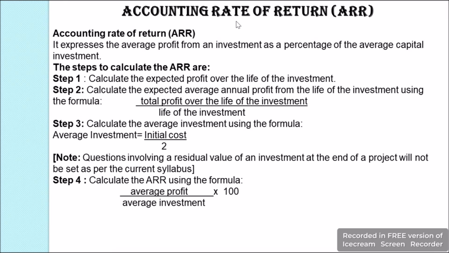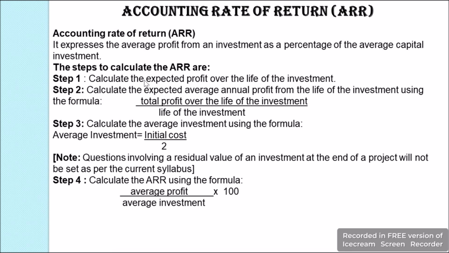The next investment appraisal technique which we are going to learn will be the accounting rate of return or ARR. In accounting rate of return, we find the average profit and the average investment, and then we take the percentage of average capital invested. So this will be our accounting rate of return, and we have various steps for this.